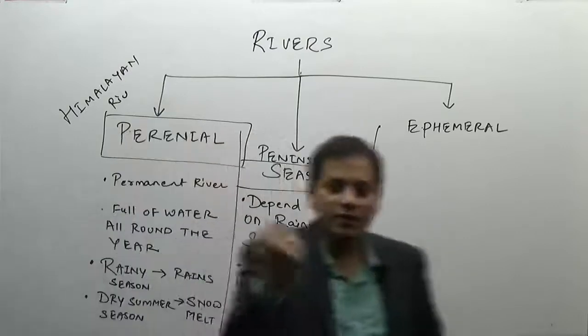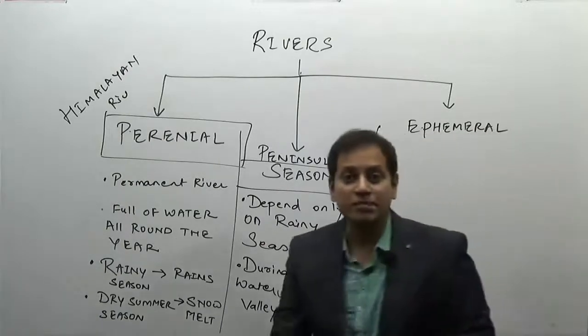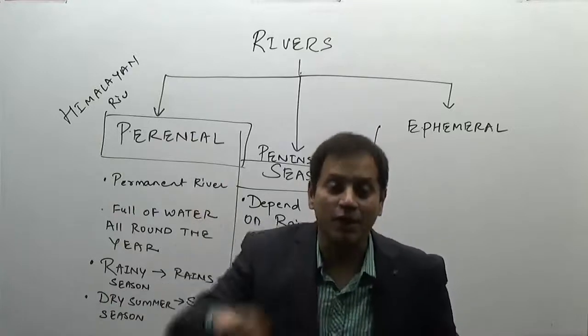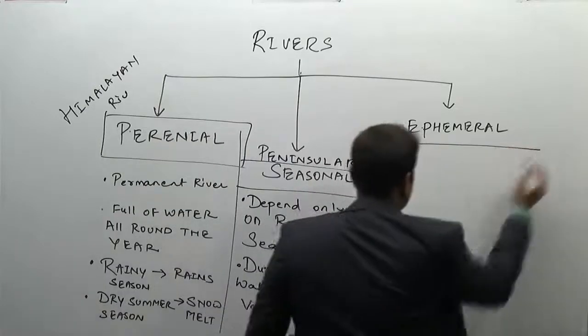Ephemeral rivers: short rivers, inland rivers, very short-lived streams. Why short-lived streams? Because they only flow when there is a rainfall, when there is a precipitation. So these flow only during the precipitation.